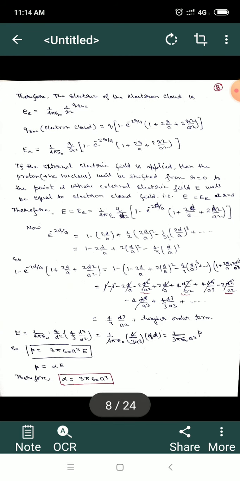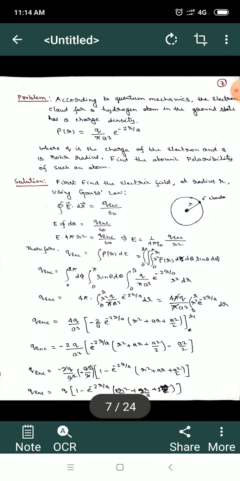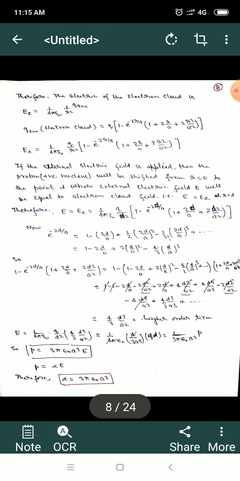If you move ahead, this will give the electric field. This is basically the electric field due to the electron cloud, because the Q enclosed that we have calculated is the total charge enclosed by the electron cloud. So the electric field due to the electron cloud is equal to 1 upon 4 pi epsilon 0 Q enclosed upon r square, by substituting the value of Q enclosed. That will be equal to capital E with subscript small e, where the small e indicates the electron cloud.